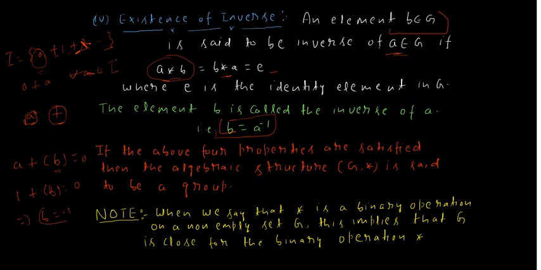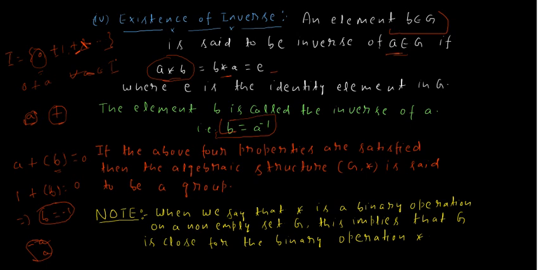So we can say that minus 1 is the inverse of 1. In the same way, minus 2 is the inverse of 2, and we can say that minus A is the inverse for A. In the same way, we can find the inverse of each and every element of this particular set.